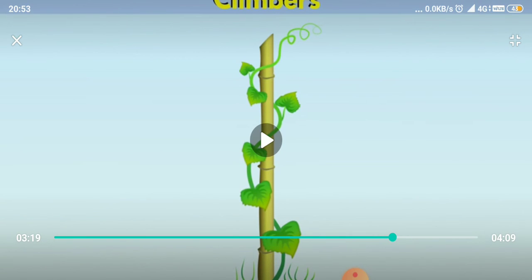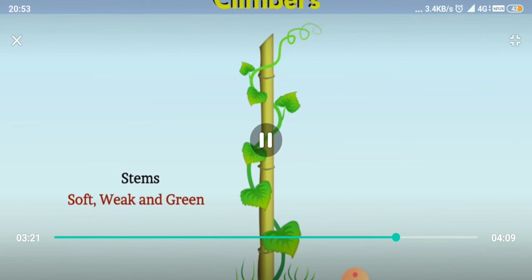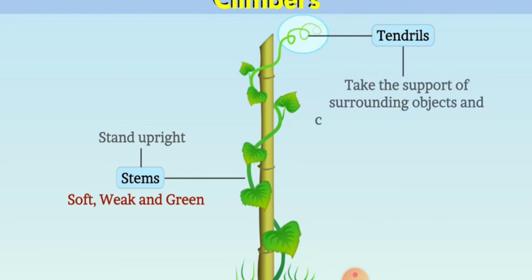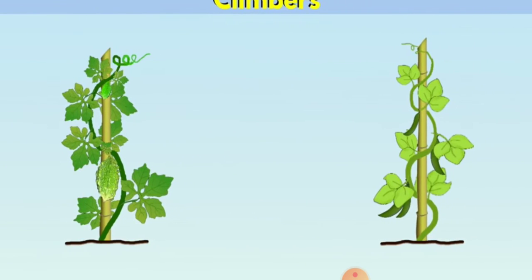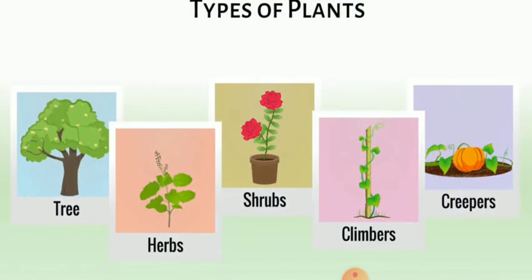Now we are discussing the next type of plant, that is climbers. Some plants with weak stems climb up with the support of other plants or man-made structures. These plants are called climbers. They have tendrils, and they take the support of surrounding objects and climb up in a vertical direction. As you can see in this animation, you can see the tendril here. Examples are bitter gourd, pea plant, bean plant, bottle gourd, bougainvillea. These all are examples of climbers.